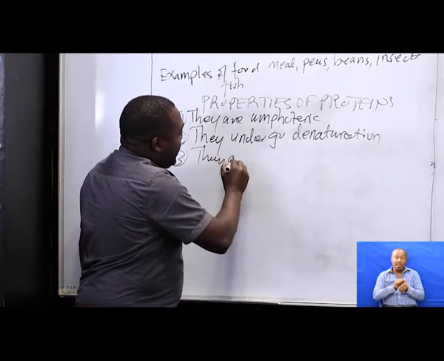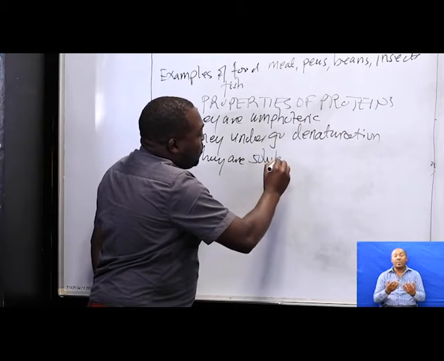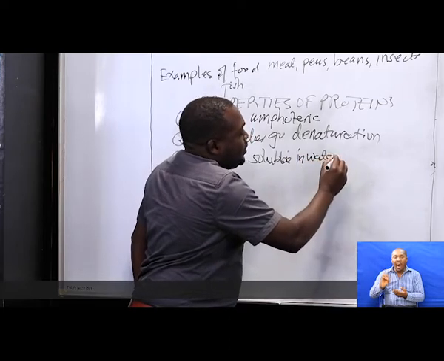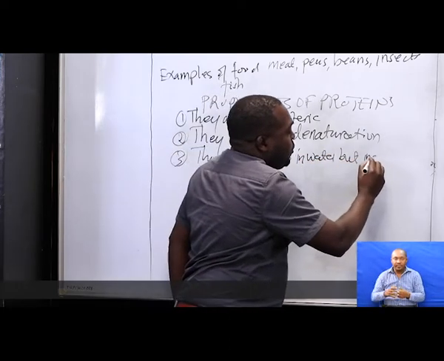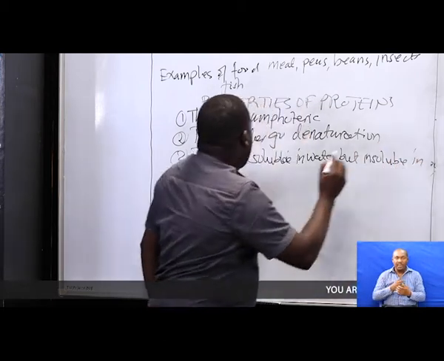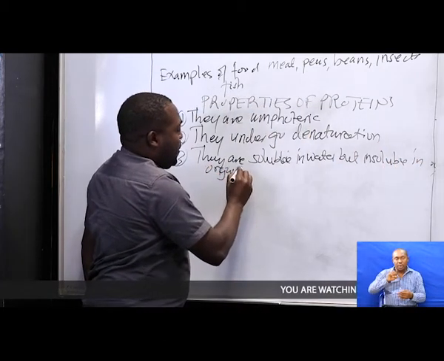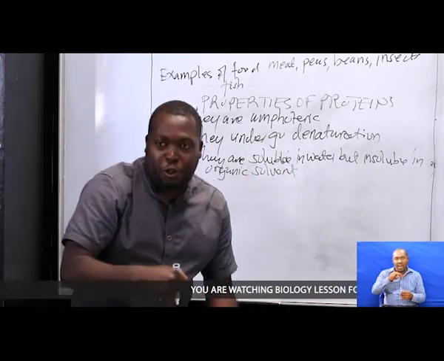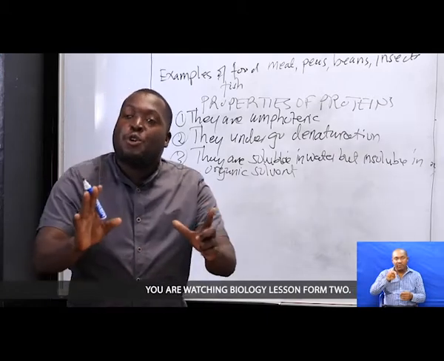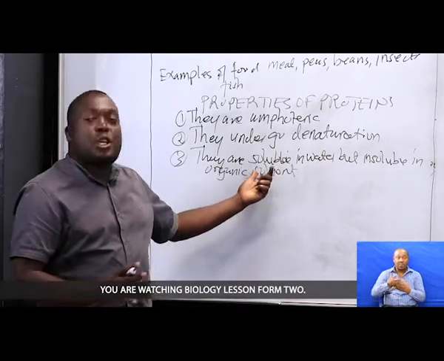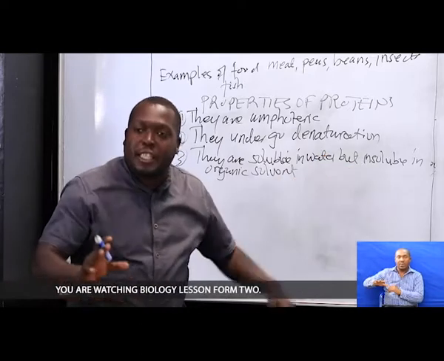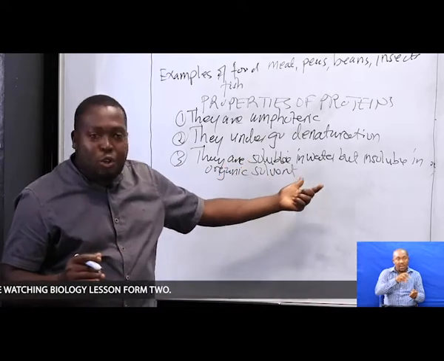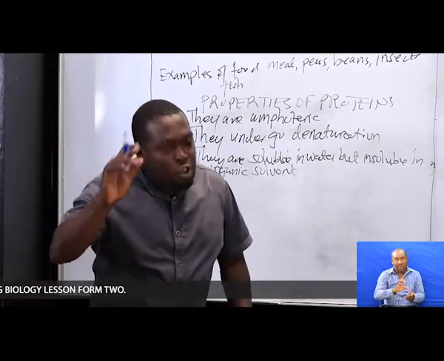The third property of protein is that they are soluble in water, but insoluble in organic solvent. When you take protein and put it into water, what are they going to do? Dissolve. That is, they are soluble. But if you take it and put it into organic solvent, they cannot what? Dissolve. That's why we say they are soluble in water, but insoluble in what? Organic solvent.